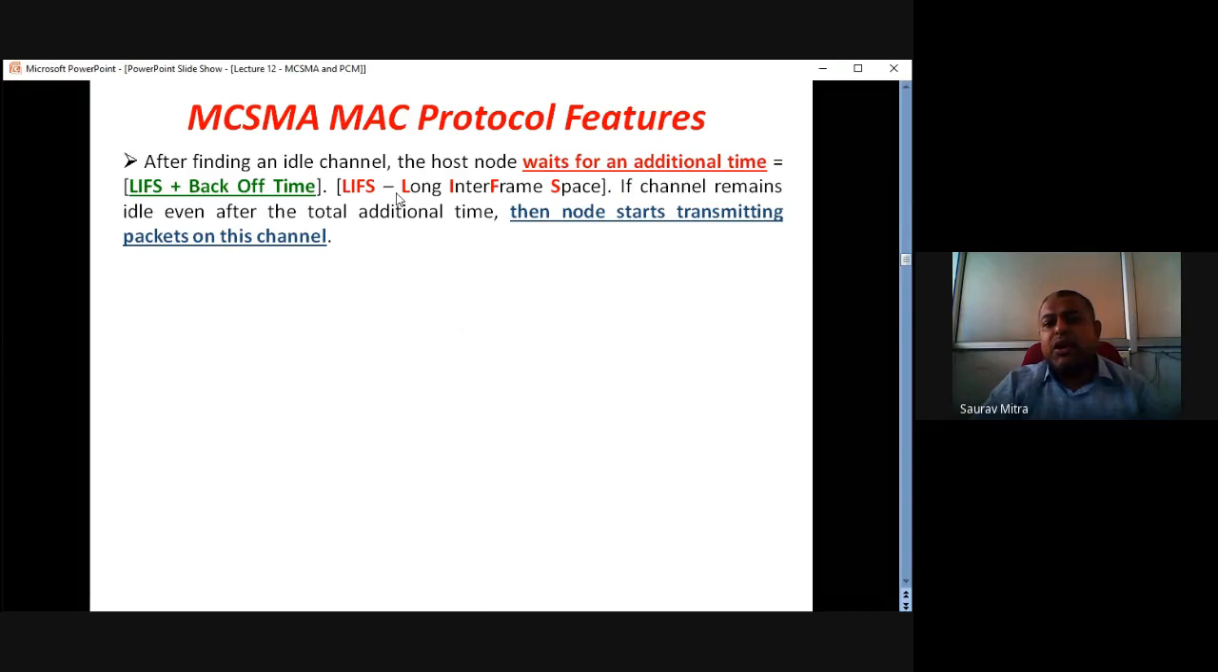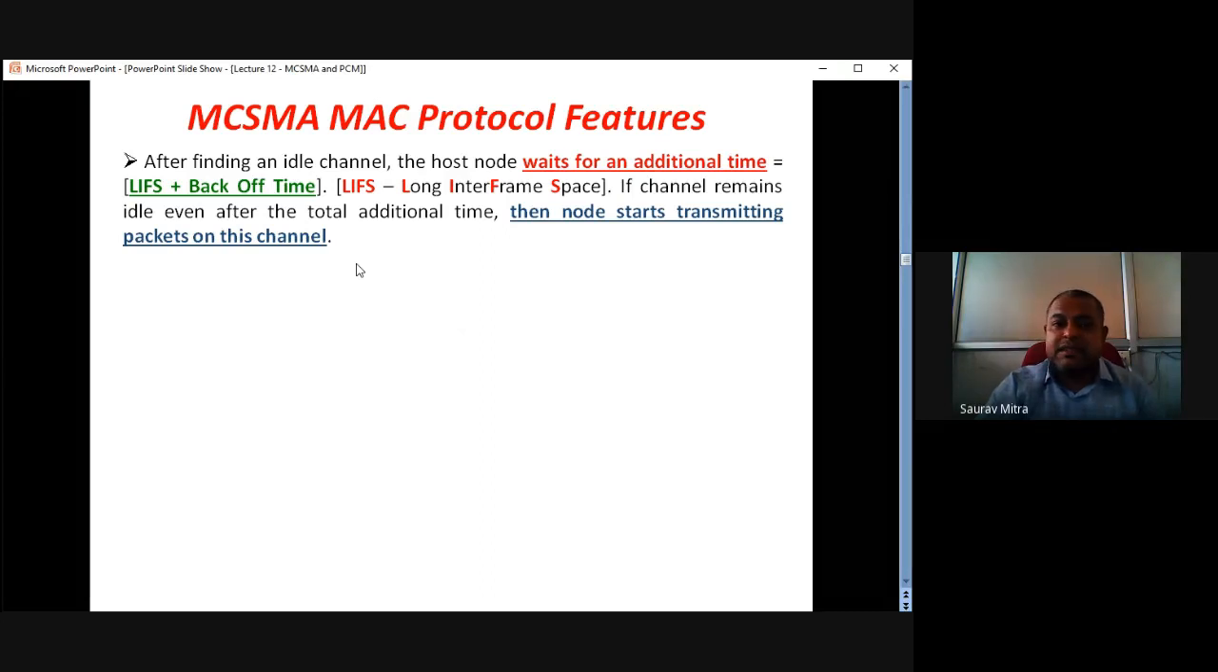So LIFS is long interframe space. What is the significance of LIFS? It is a time when the sender double checks whether the channel is really free or not. If the channel remains idle even after the LIFS and back off time, then the node starts transmitting the packet on the channel. So first TRSS is sensed by the sender node, then the TRSS value is compared with ST, the sensing threshold. The TRSS value is found to be less than ST, so the node understands that the channel is free. Then the node waits for an additional time of LIFS plus back off time.